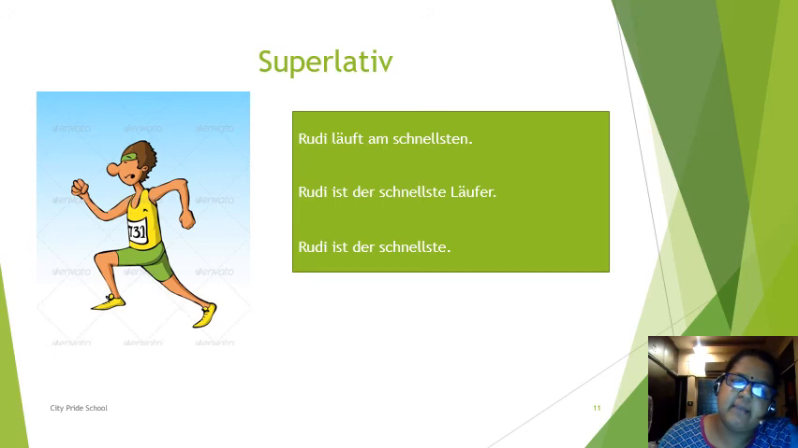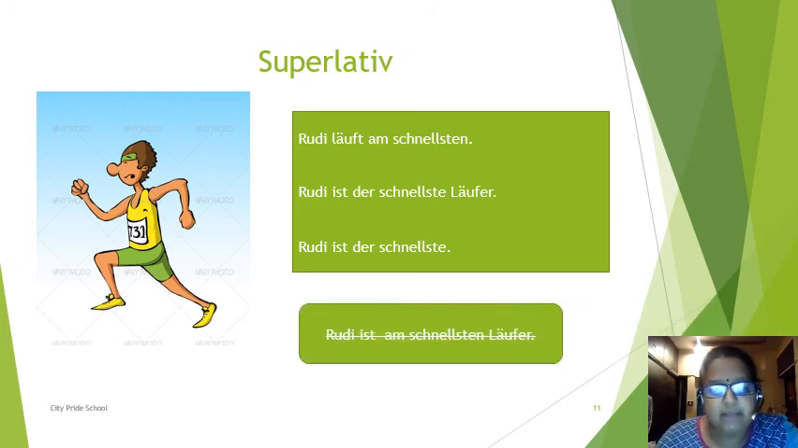Now the third example is Rudi ist der schnellste. Here also it means he is the fastest, but here it is understood that either a Mann is there or a Läufer is there or a Junge is there. Something is meant there and we assume that it is meant because an article is used. So whenever there is an article, you have to remove am. This thing you have to keep in mind. This is the common mistake which the students make.